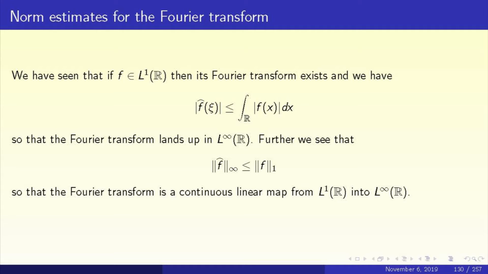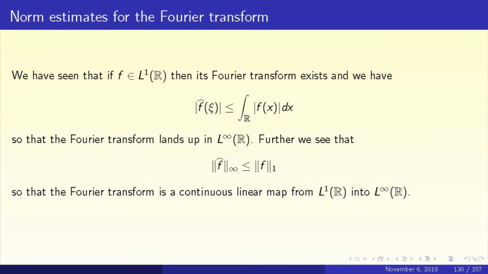That's the first thing that you see in the slide. So mod f hat of chi is dominated by the integral over R of mod f of x dx. That is the L1 norm of f. In other words, the Fourier transform is bounded. It has an upper bound, namely the L1 norm of f. In other words, the L infinity norm of the Fourier transform is less than or equal to the L1 norm of f.